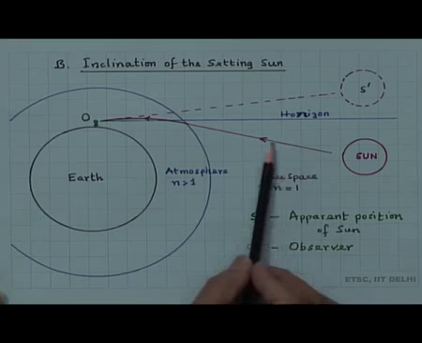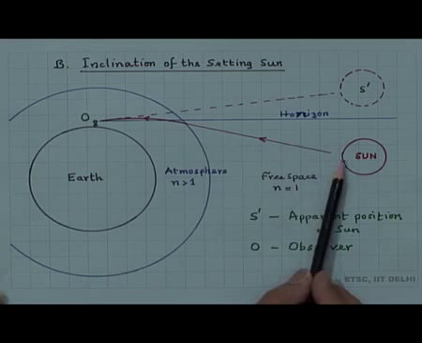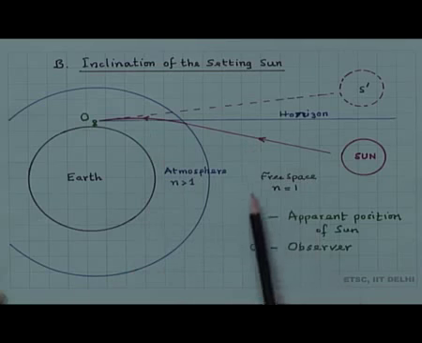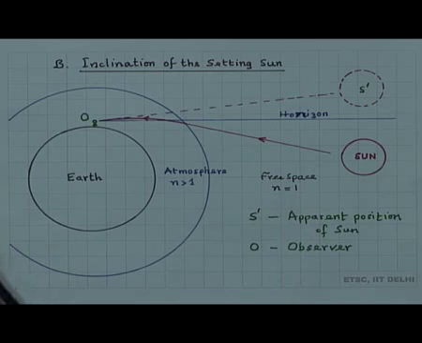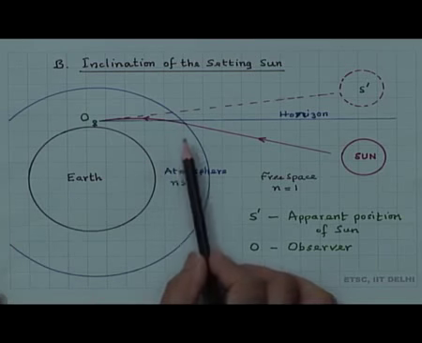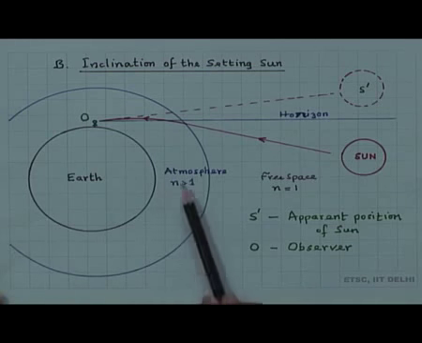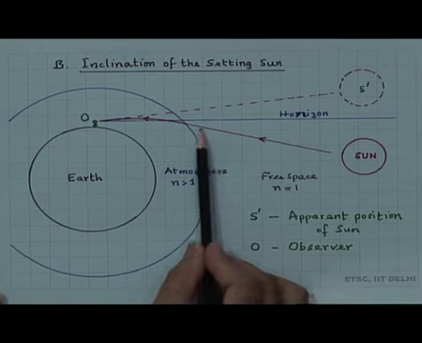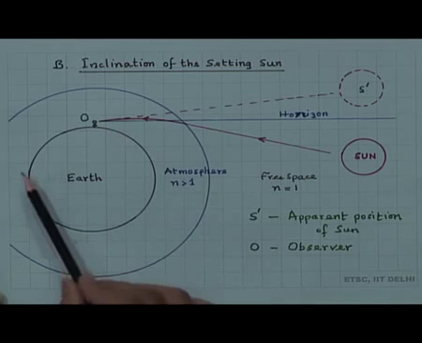There are of course a large number of rays, a bunch of rays coming, but a ray coming like this, when it enters the atmosphere: free space or vacuum has refractive index n equal to exactly 1.0, and the atmosphere, which has air and other gases, has refractive index slightly more than 1, maybe 1.00 something. Therefore, the ray is entering from a rarer medium to a denser medium, and it continuously bends towards the normal.